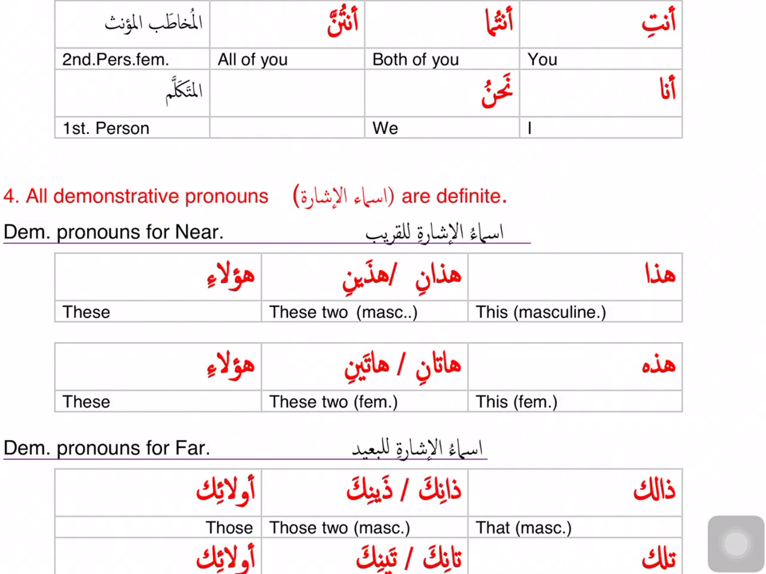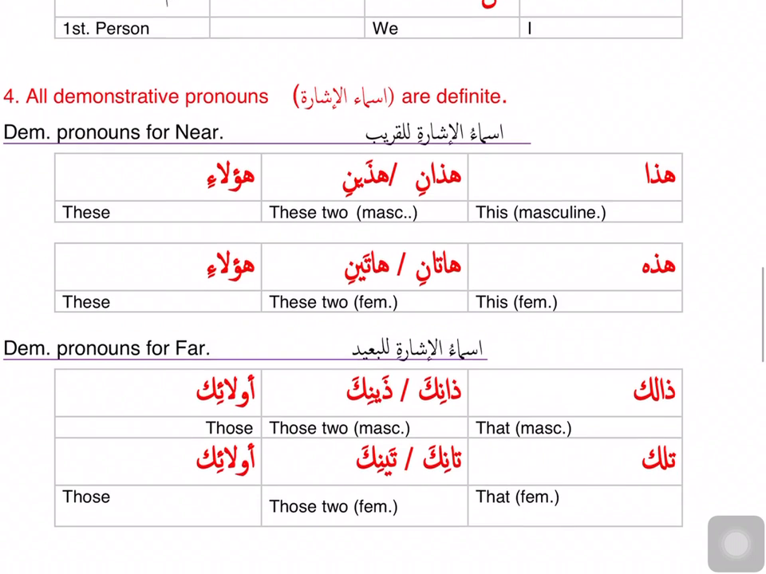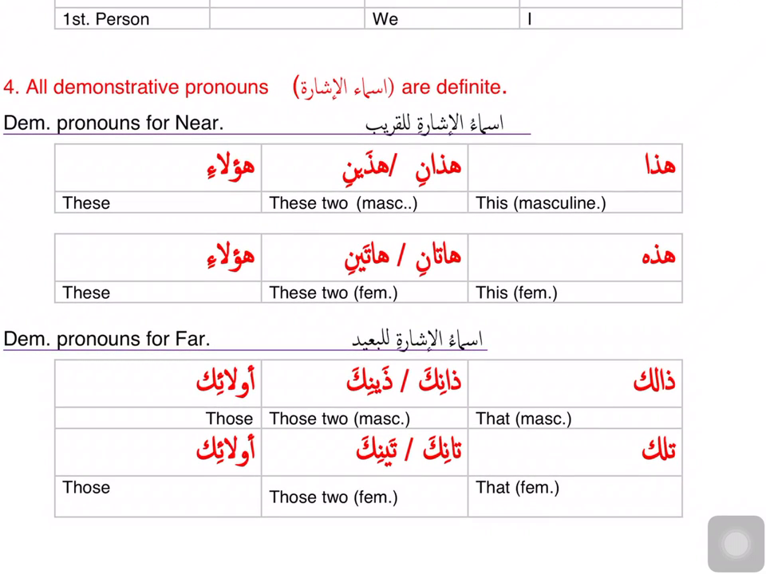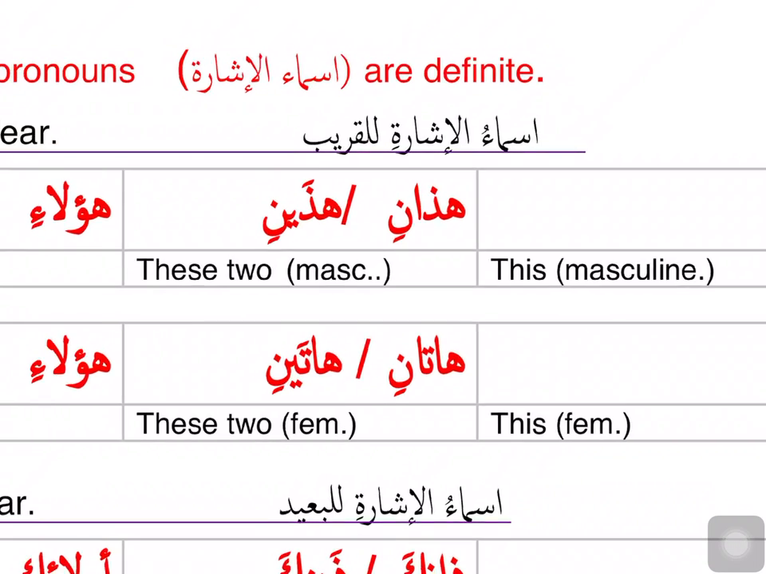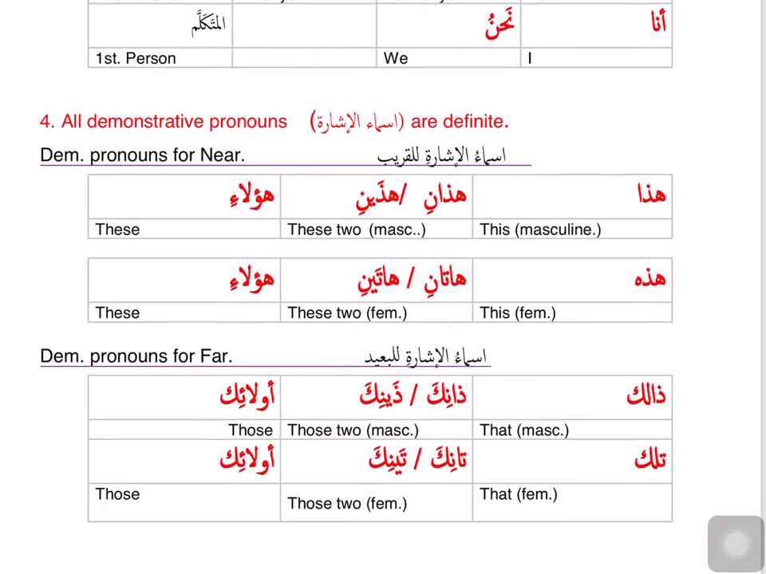The fourth category that makes an ism ma'rifa is demonstrative pronouns, asma'ul ishara. These are words that are used to point towards something. We have these in English also: this, these, that, those. In Arabic there are more because Arabic is a bit more specific in terms of number and gender. So they are grouped into two, asma'ul ishara lil qarib. These are pronouns, or you can say nouns, that are used to point towards something that is near.